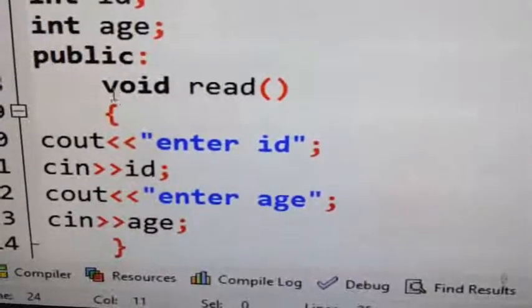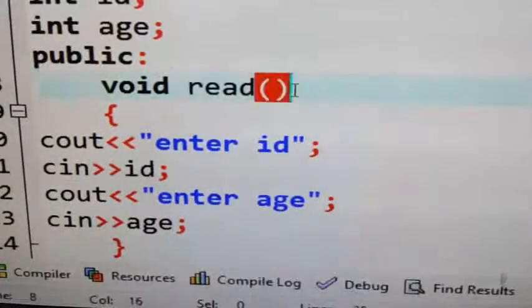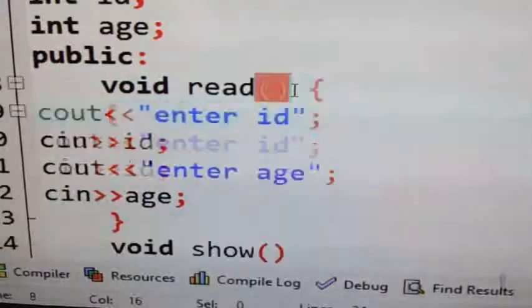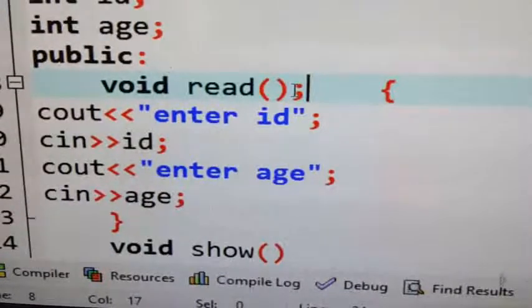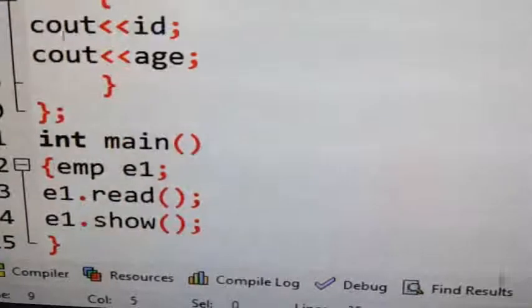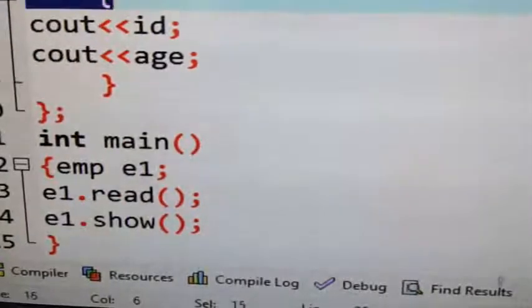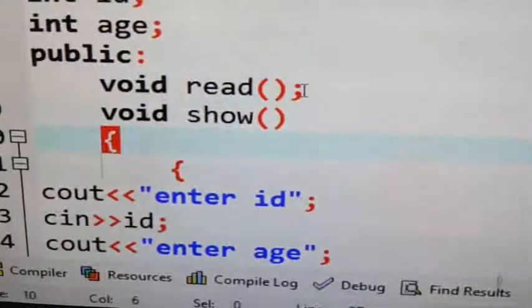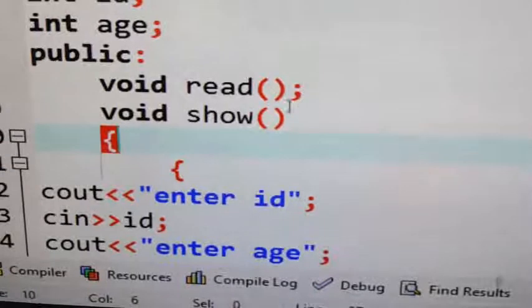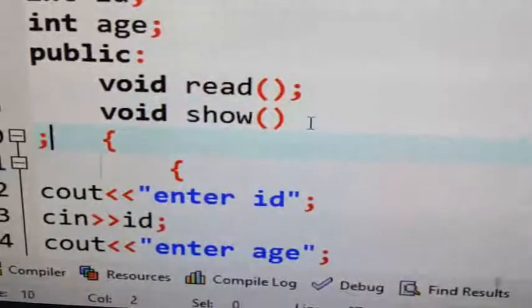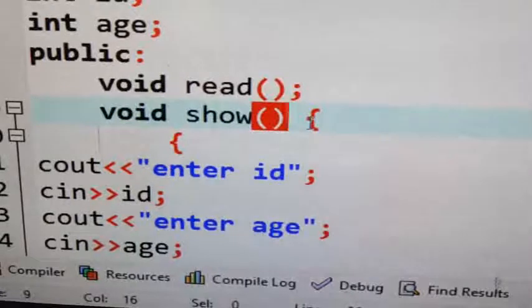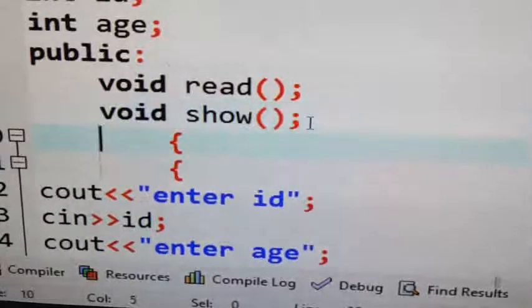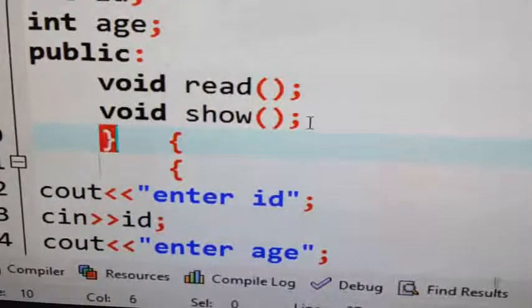Now in the same way, whatever functions I have declared, I am only declaring them inside the class, and the function definition I am giving outside the class. What is one more function here? Void show, copy, next here and paste it. So two functions I have declared, but the function body I have not given. I will give it outside the class. Now I am closing the class, semicolon.